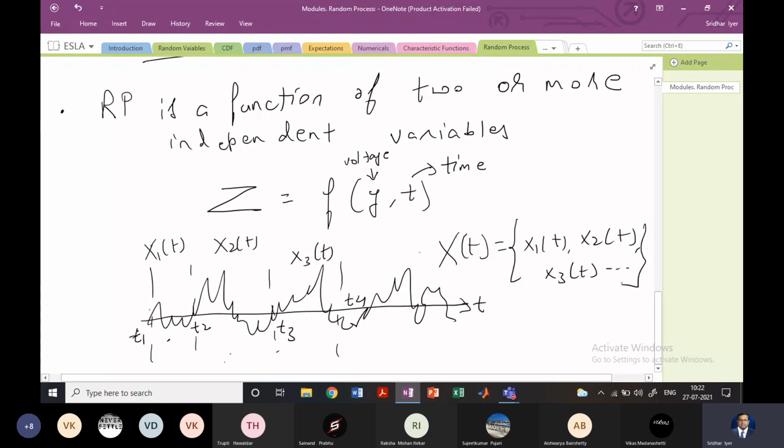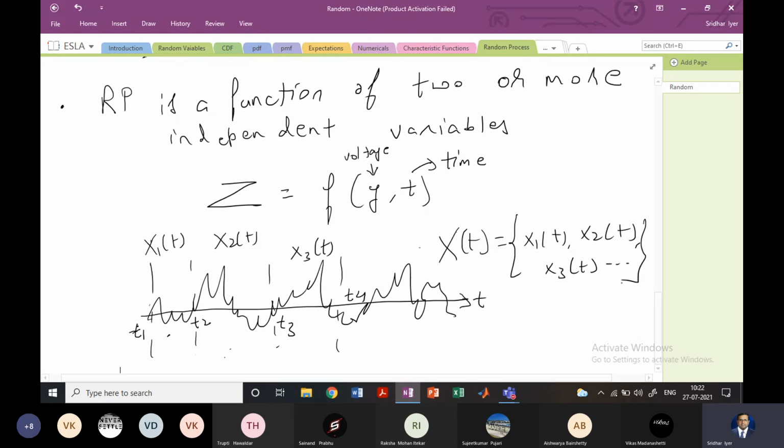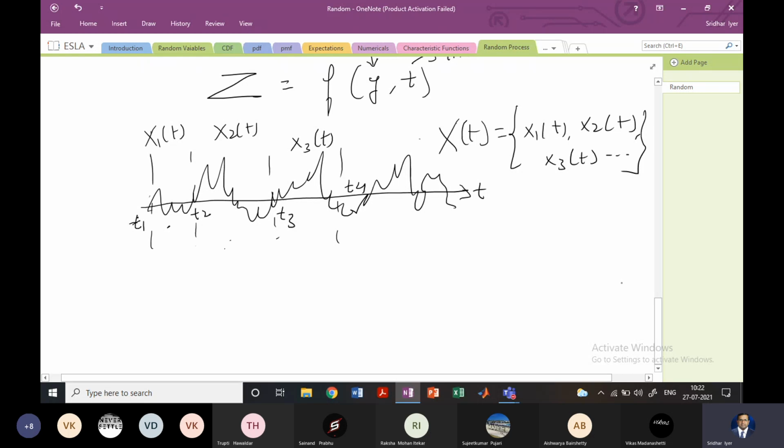Similarly, you have different examples as well. I will constrain myself to this kind of example, and we will proceed with what we have to understand for random process, and then we'll look at more applications later. However, in the notes, other applications are also mentioned here.